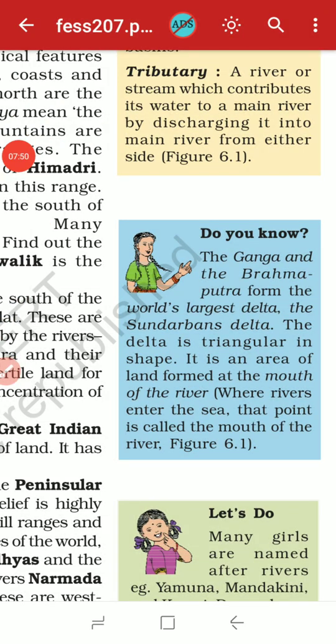Do you know the Ganga and Brahmaputra form the world's largest delta, the Sundarban Delta. The delta is triangular in shape. It is an area of landform at the mouth of the river where rivers enter the sea. That point is called the mouth of the river. In Hindi you can say Ugam Sthan. So this is the mouth of the river.